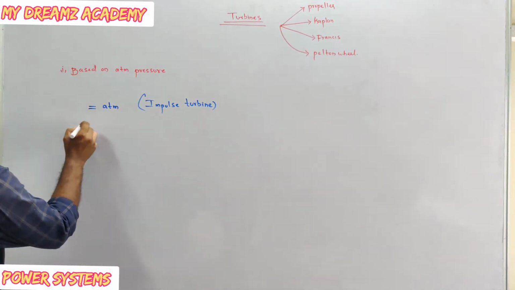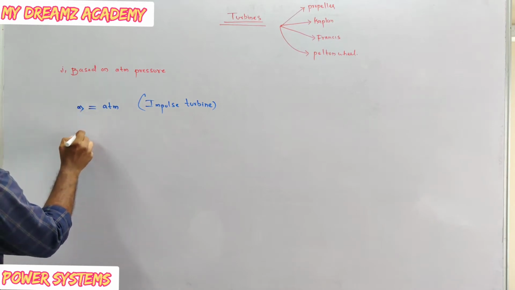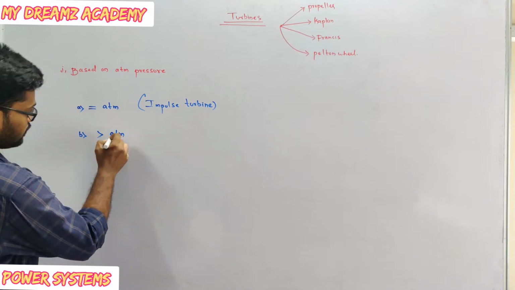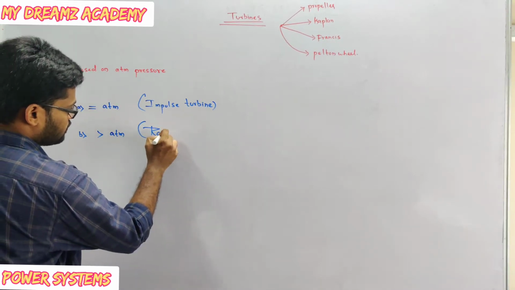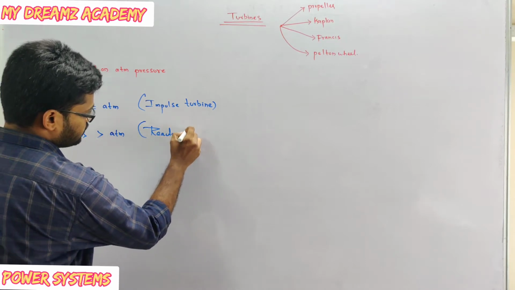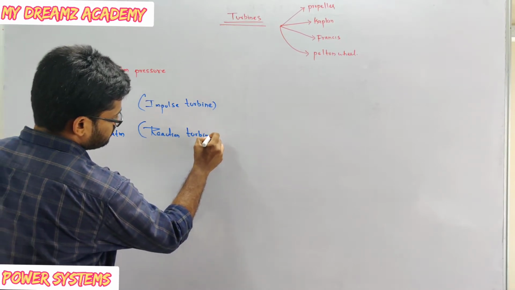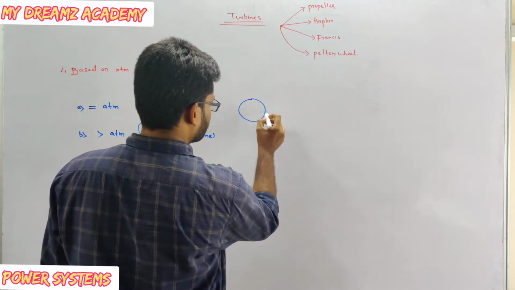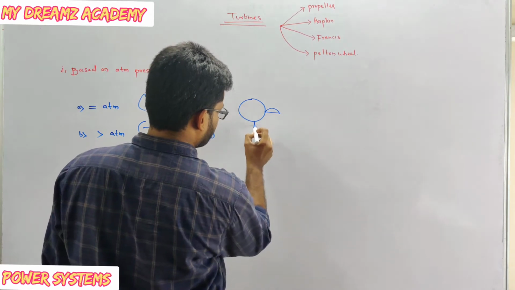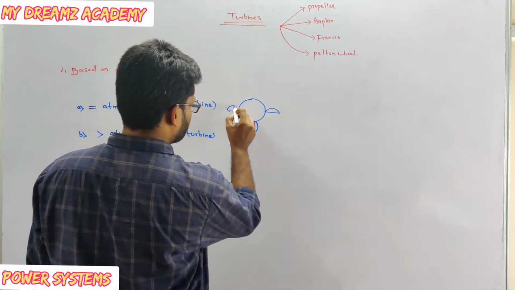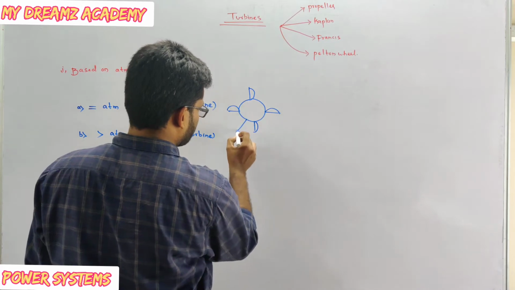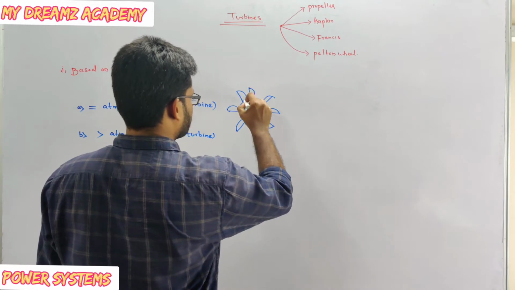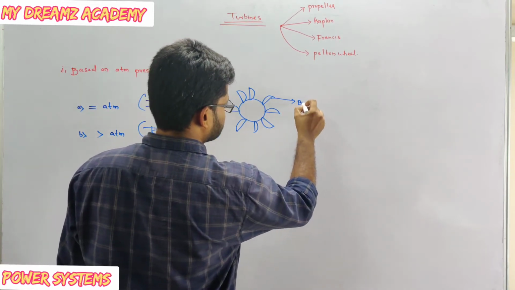And the second one, when pressure is greater than atmospheric pressure, that is called a reaction turbine. That is nothing but this one will be like this. These are all called buckets.